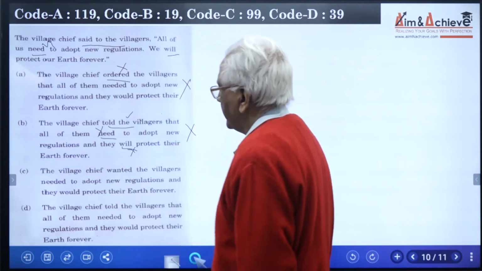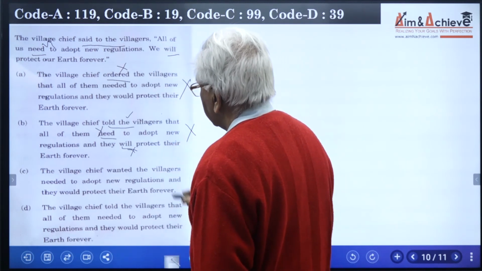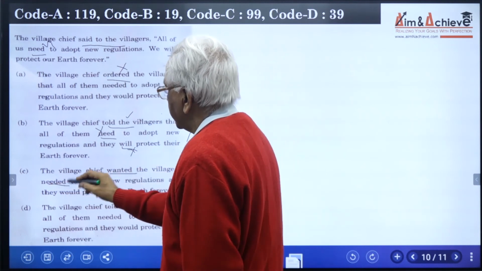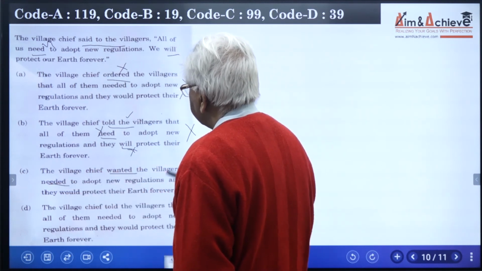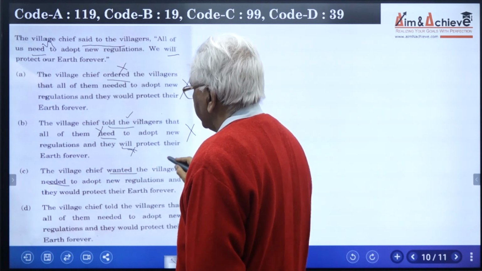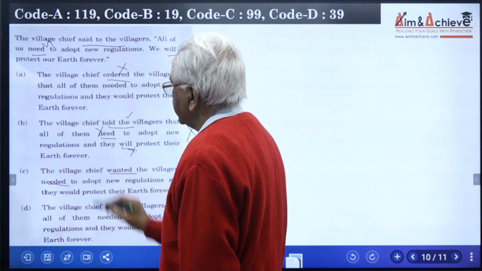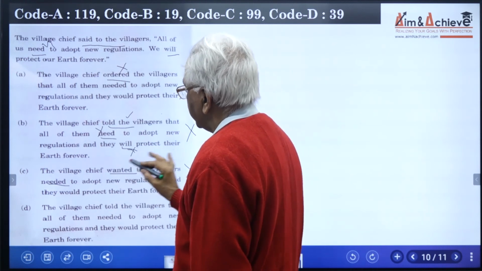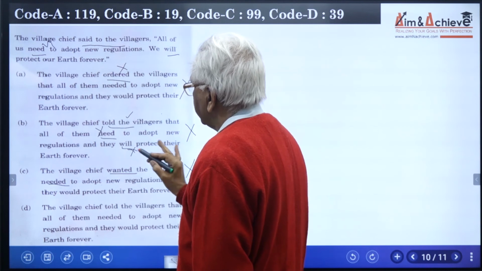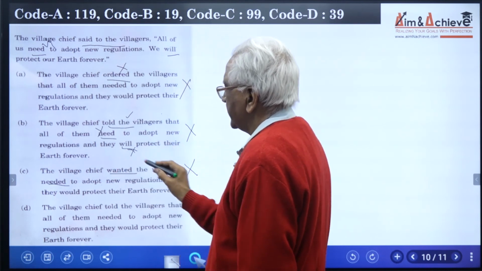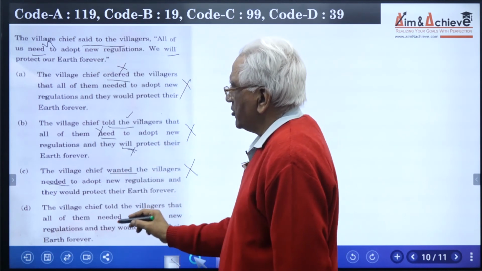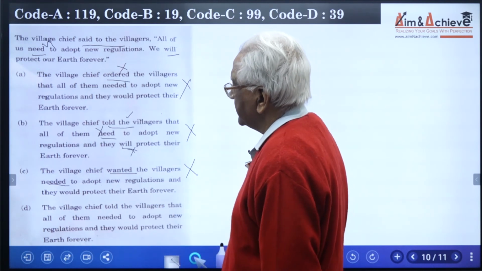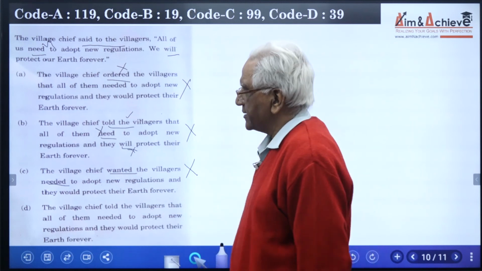Let's go to the next one. The village chief wanted the villagers needed to adopt. This is grammatically incorrect, and that means we can also delete this because we don't say wanted the villagers to, then needed is not required. Wanted the villagers to adopt new regulations. That is at least grammatically correct, but we do not say wanted the villagers needed to adopt. Now the only option that remains is option D, and obviously if the other 3 are incorrect, that means option D is the correct answer.